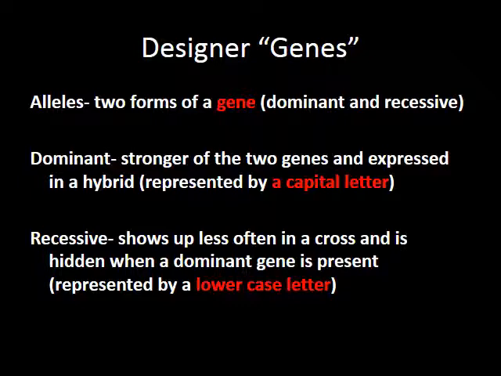Brown hair versus blonde hair. Blue eyes versus brown eyes. The same gene, just slightly different forms of it. Usually there's only two forms of a gene. One of them is known as dominant. The other one is known as recessive. So a dominant allele is the stronger of the two alleles and is always expressed. Because it is dominant, when we talk about genotypes, it is always represented by a capital letter. The other one, the recessive, is weaker, so it does not show up when the dominant gene is present. So we use a lowercase letter to represent that.